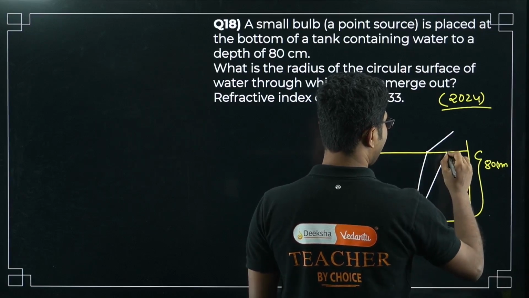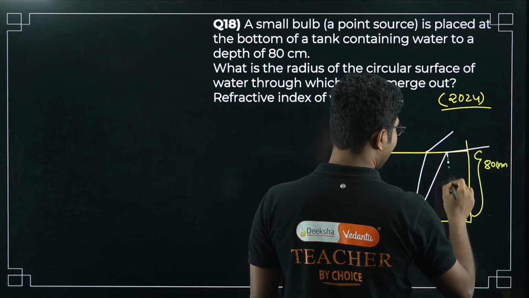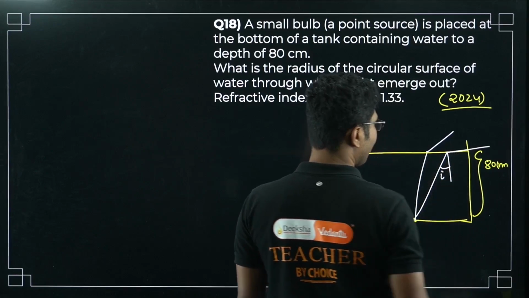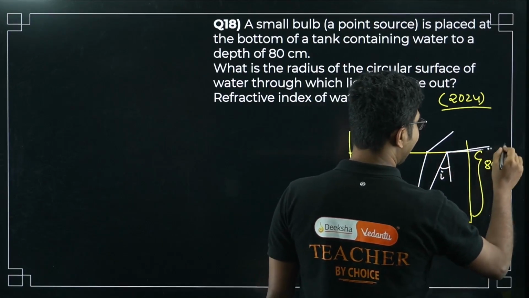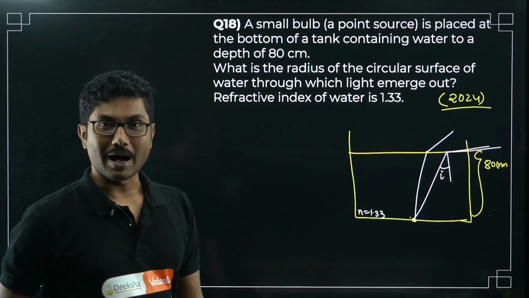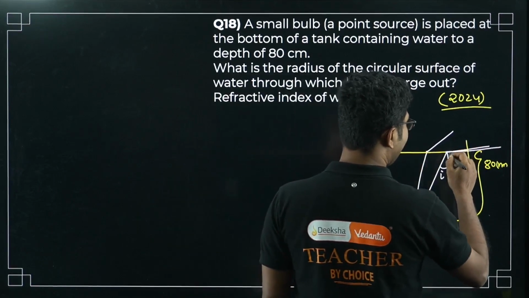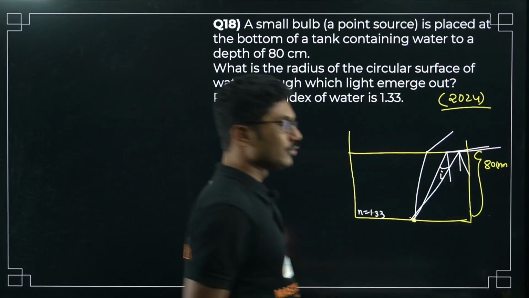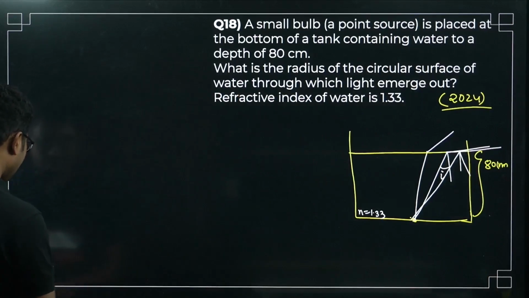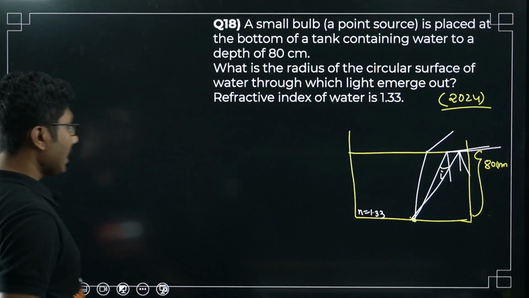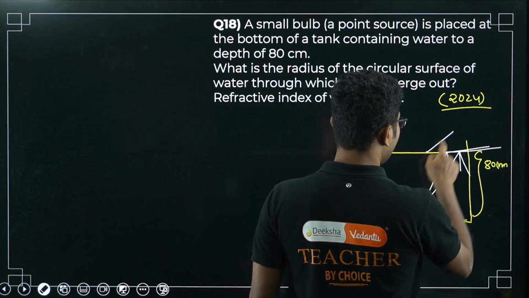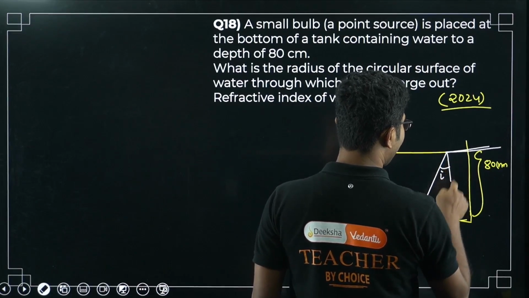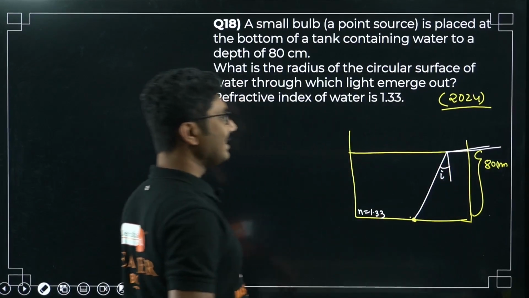but after some time, at a certain angle of incidence, the ray will graze past the medium, and anything more than that will come back to the first medium. So it will be a total internal reflection. We are not interested in this, we are only interested in this ray.